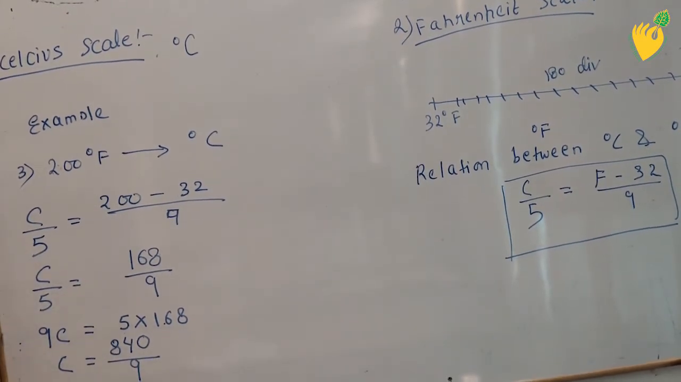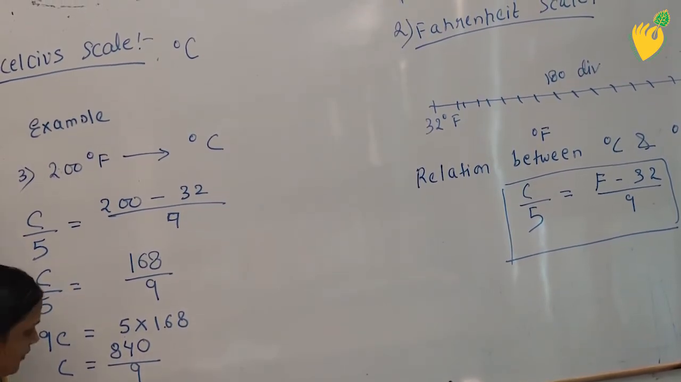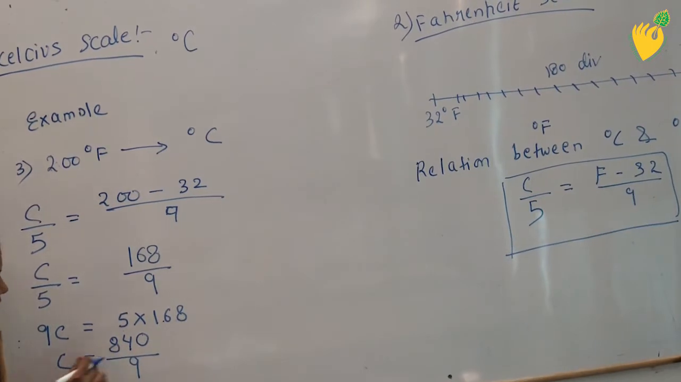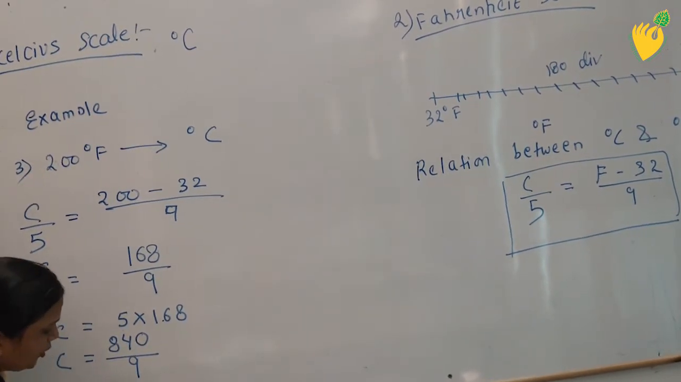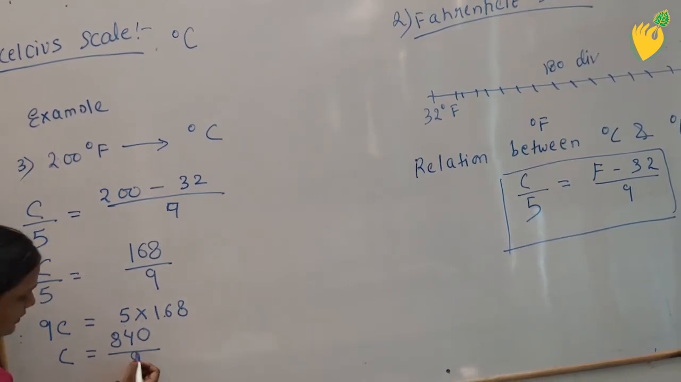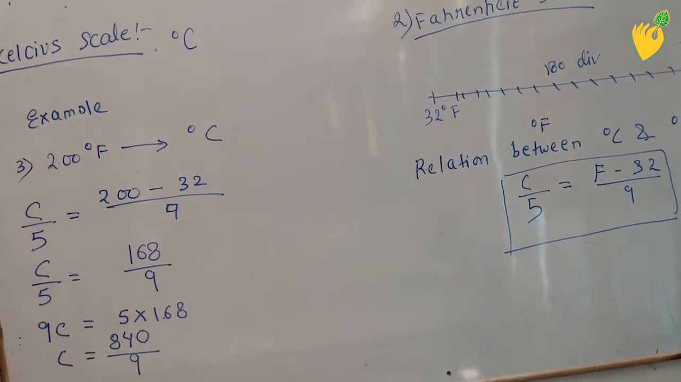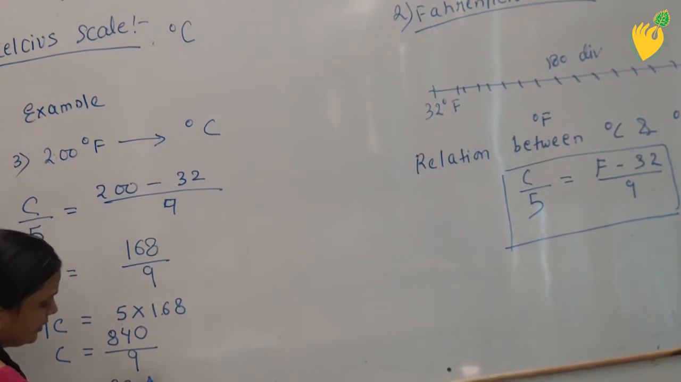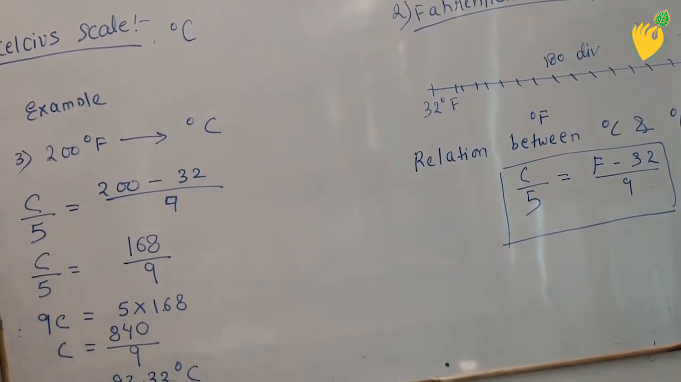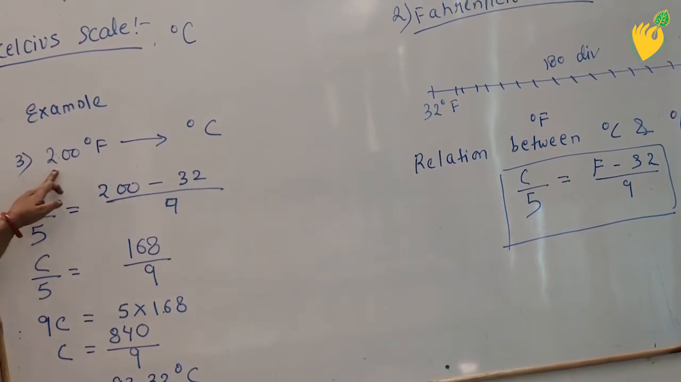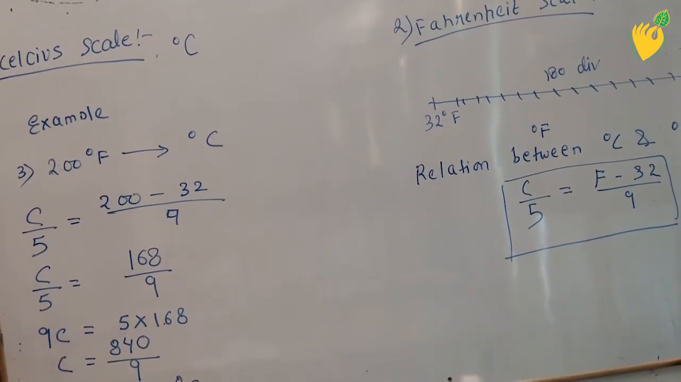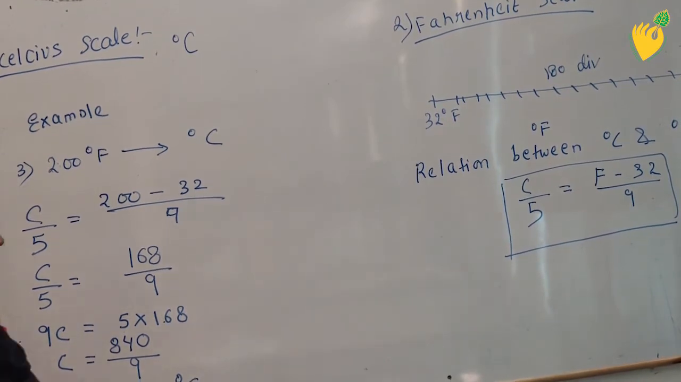Now I will divide this by 9. So what value will come? 9 9s are 81, 30, 9 3s are 27. Then we will take a point. 3 will be left. 3 again it will be something like this. So it is the value of Celsius scale. The 200 degree Fahrenheit is equal to 93.3 degree Celsius.